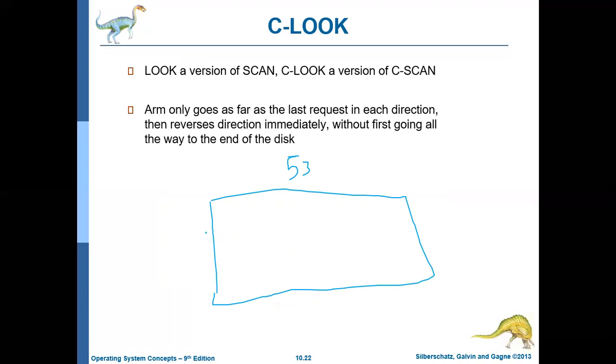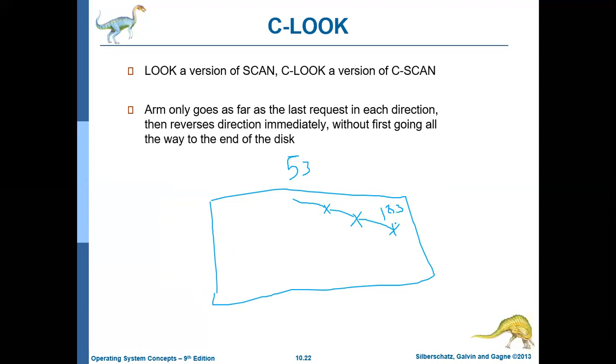But C-LOOK, in the forward direction, will serve the requests, but while serving, it will not go till the last cylinder. Rather, it will serve up to the last requested cylinder. In our case, if the last request is at cylinder 183, it will serve up to 183.